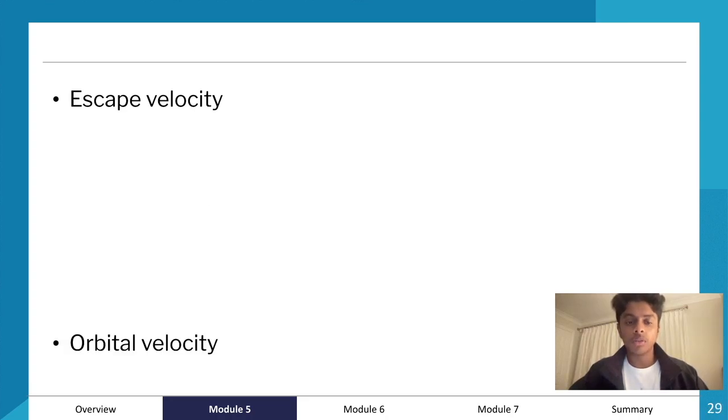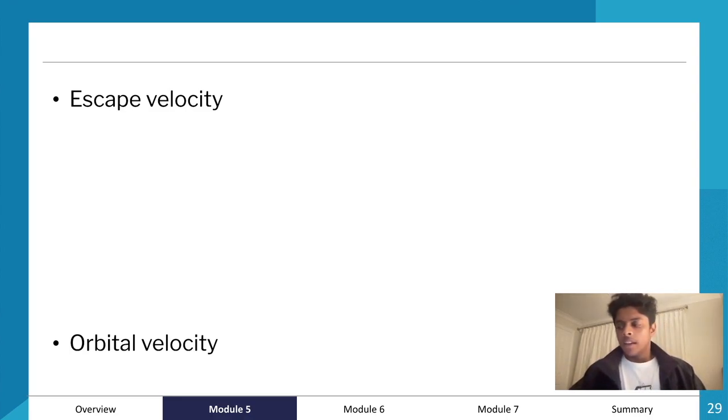And we can also solve orbital velocity. So what will we do when we're solving orbital velocity? Well, if you think about the setup for orbital velocity, it's not always uniform circular motion. Like it's elliptical, like the Earth will orbit the sun in an elliptical orbit. But for the sake of the equation, we're going to consider it as uniform circular motion.